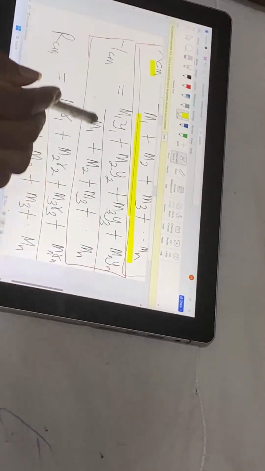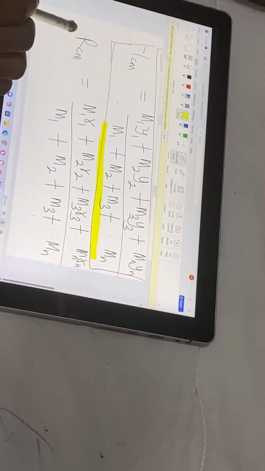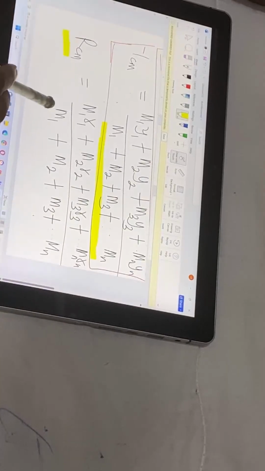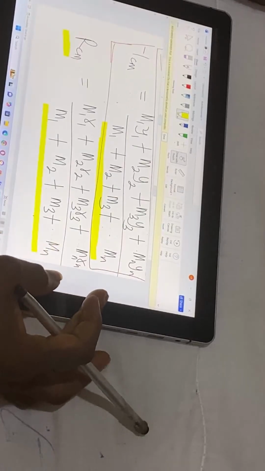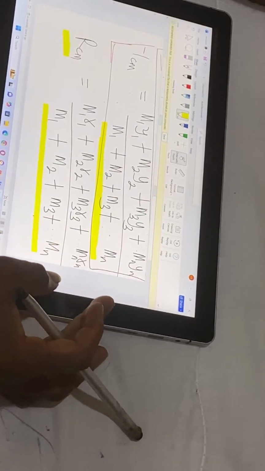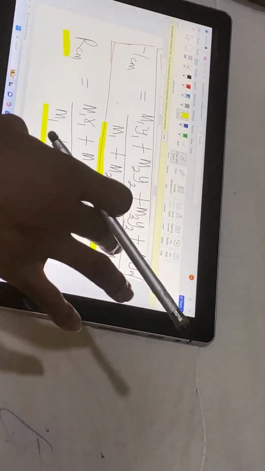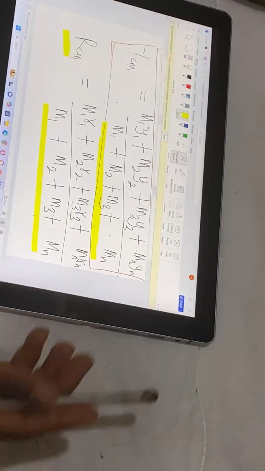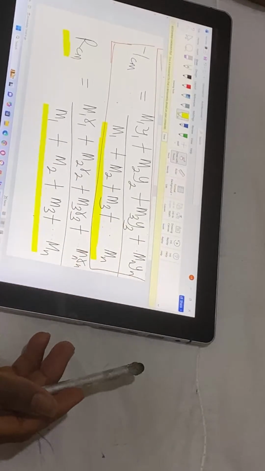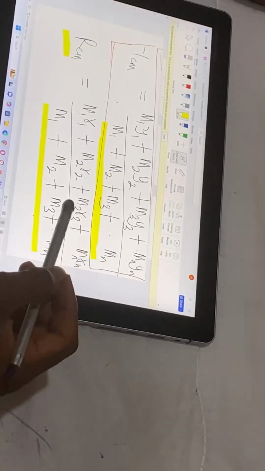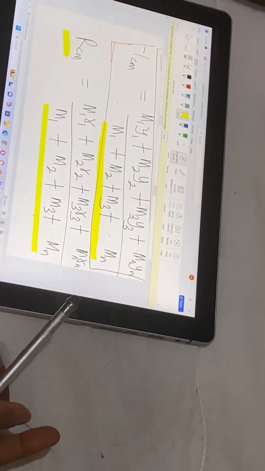For Y center of mass is this. While for radius center of mass, which is this one here, the formula is this. Of course, from these formulas you are seeing here, we can understand the pattern, okay? The pattern is this: m1 takes the x1 (if it is for z, m1 will take z1, m2 will take z2), and so on.